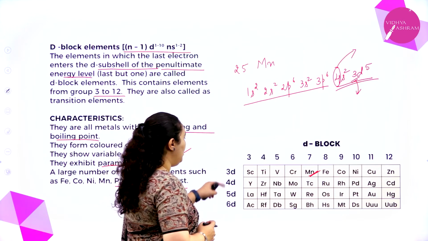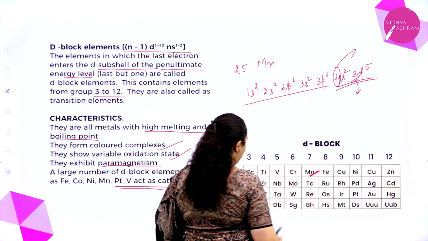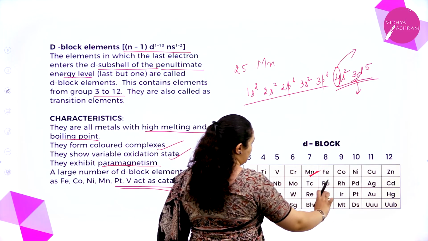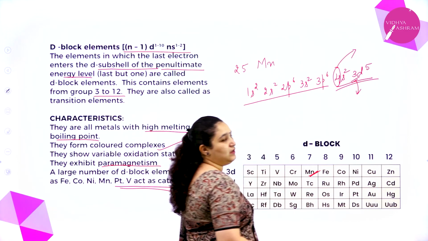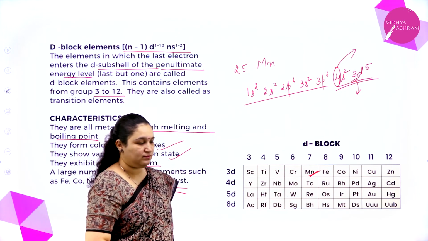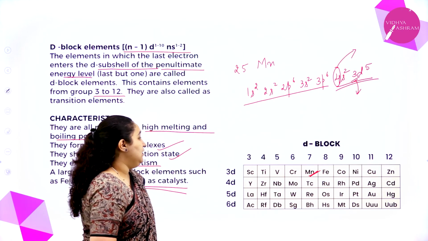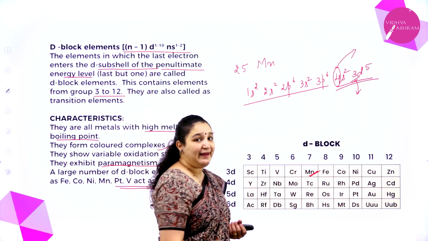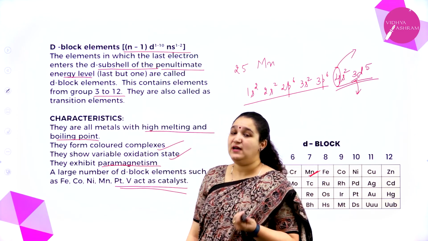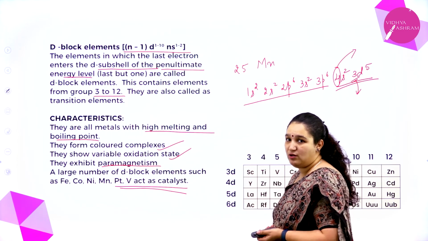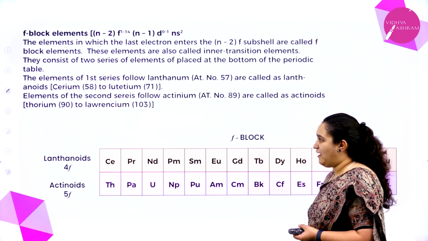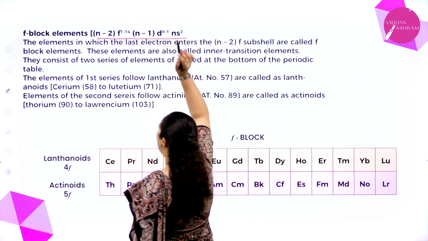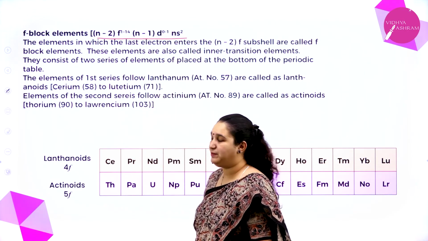You can see here we have the 3d transition series of 10 elements, then the 4d, 5d and 6d transition series, which are getting filled up. More about d and f block elements you will study in your second year, not in your first year. The last is f block elements. They have this electronic configuration. More about this you will learn in that particular chapter.